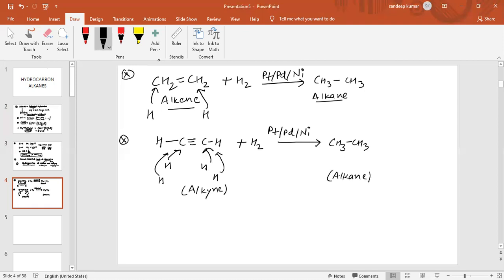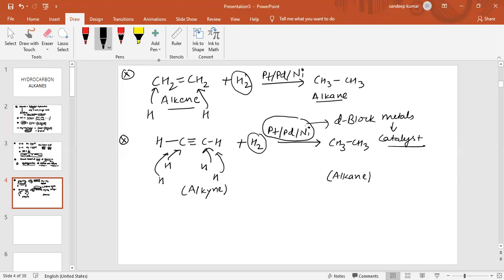Addition of hydrogen means hydrogenation reaction, in the presence of platinum, palladium and nickel. These catalysts, platinum, palladium and nickel, are basically d block metals. So d block metals are used here as a catalyst. Why are d block elements used as a catalyst?